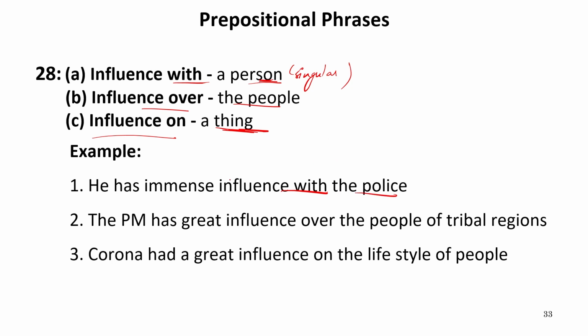For example, he has immense influence with the police. It means the police are very much affected by him. The PM has great influence over the people of tribal regions. Now we can see that the people in tribal regions are very affected by the behavior of the prime minister. Corona had a great influence on the lifestyle of people. It means it affected the lifestyle of many people. Now let us move to the next one.